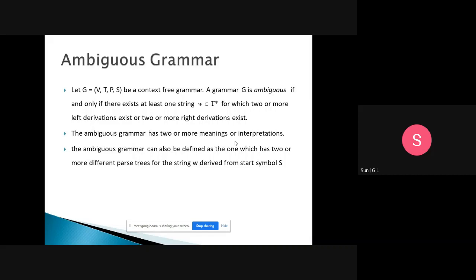So ambiguous grammar is nothing but, for the same string, if you are getting two or more different parse trees, then we will call that grammar an ambiguous grammar.